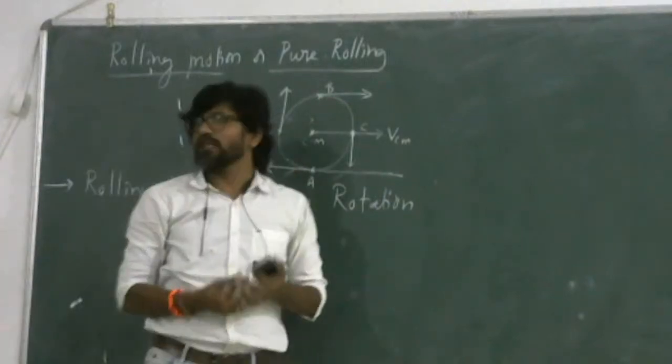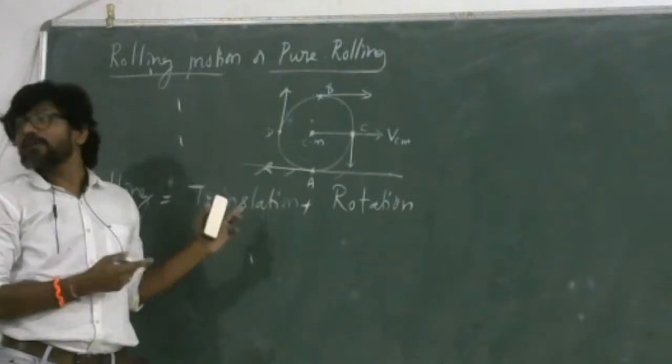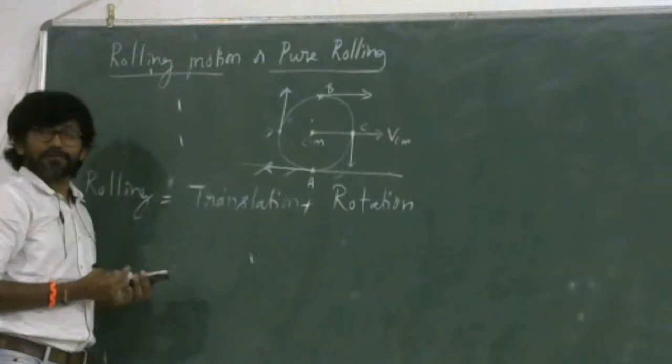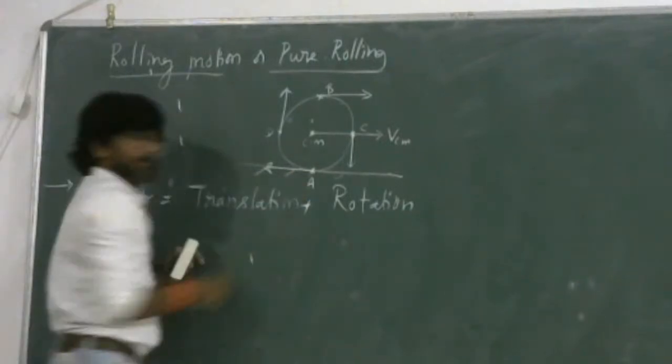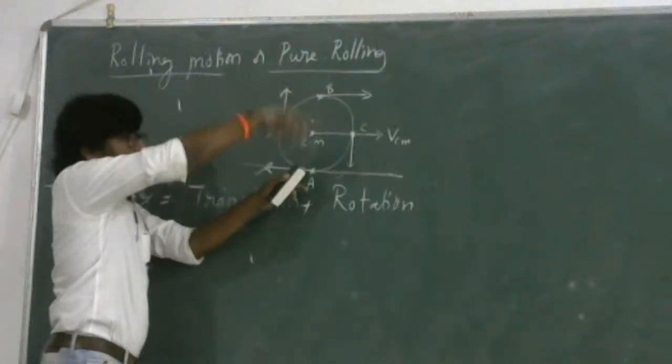Now if you observe the total velocity of the rolling body, or the total velocity of any point, every point will be moving forward and will be in rotational motion also.